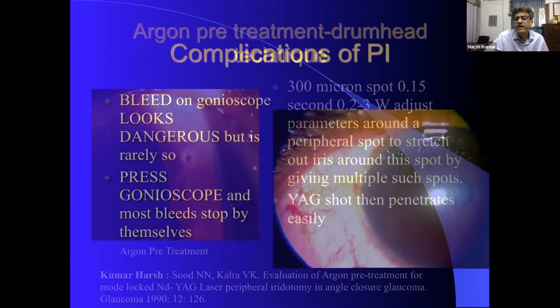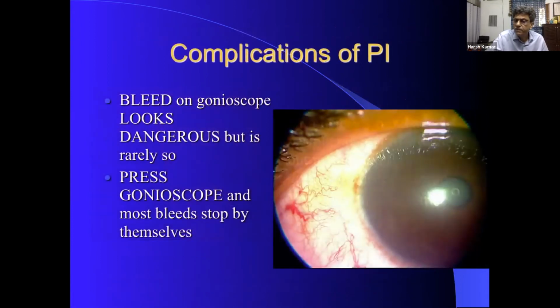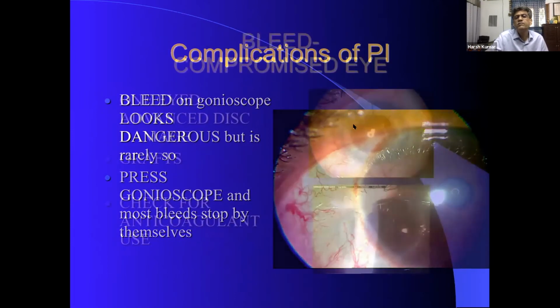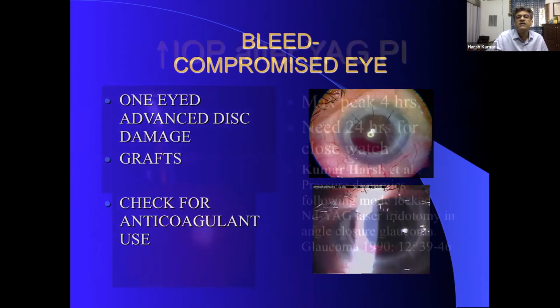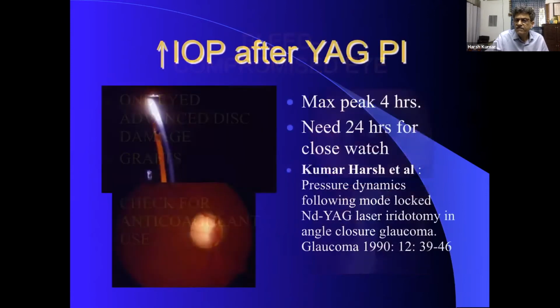Bleed will invariably occur, so don't worry about it. Press your gonioscope and the bleed will invariably stop, but you can land up into problems. This was a secondary glaucoma, someone had done it and sent, it was almost full up, and then we had to evacuate also at times because things are so bad. So please check for anticoagulants. Pressure will rise invariably, so in all others we are not bothered.